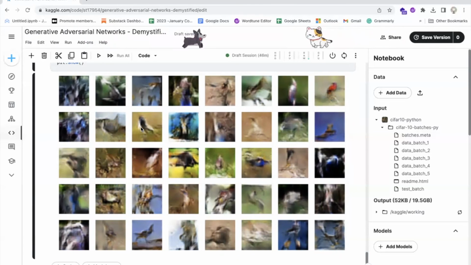Since the model was trained to generate images similar to those in the CIFAR10 dataset, the generated images should resemble images of birds, which were the target class of the GAN model.